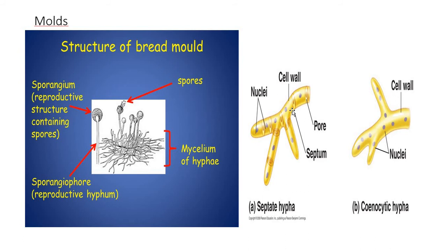The non-septate perfect molds are oomycetes and zygomycetes, whereas the septate perfect molds are the ascomycetes and the basidiomycetes.